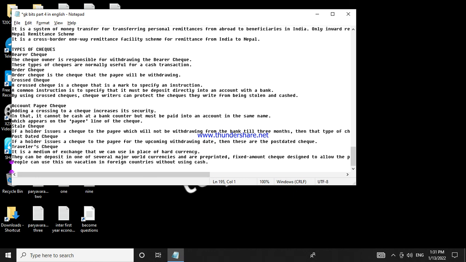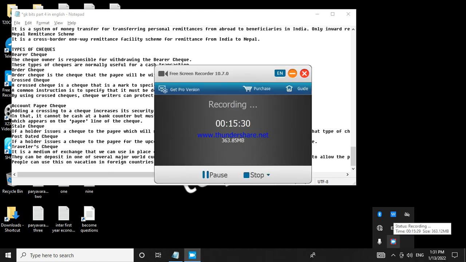Star GK bits. Star GK bits part 4 in English. Notepad. Text. Notification. Screen recorder status. Recording. Freeze button. Stop button.